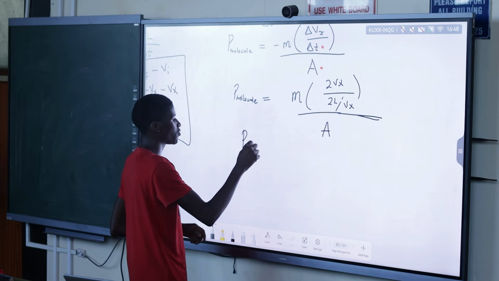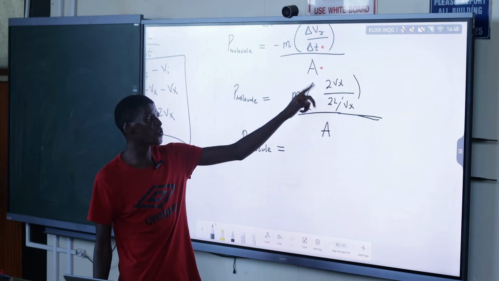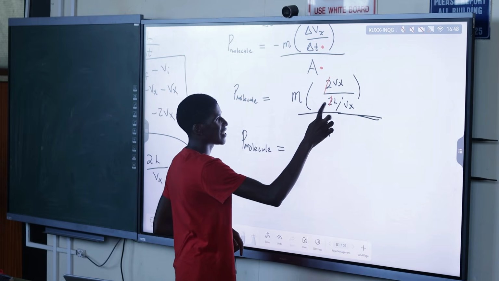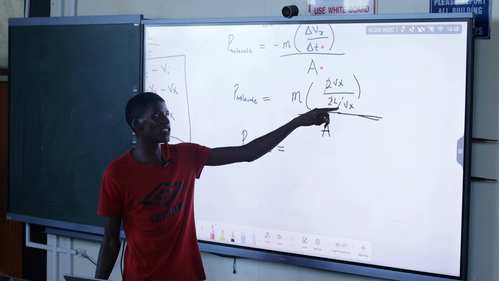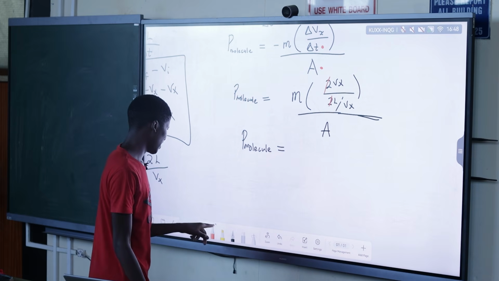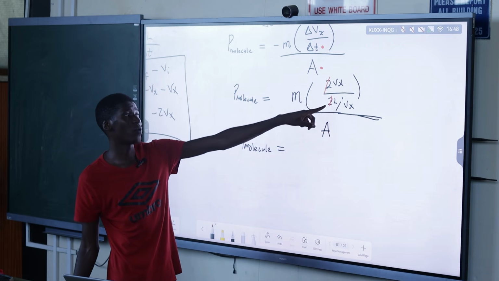Okay. Now we just do the little maths here. What little maths can we do? The 2 and 2 can cancel out. The Vx in the denominator can go up, making Vx times Vx, so we have Vx squared, and then over L.